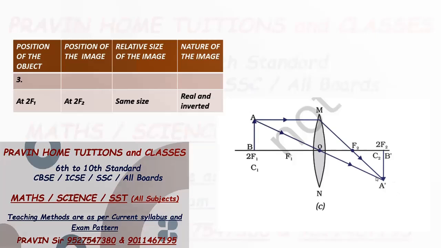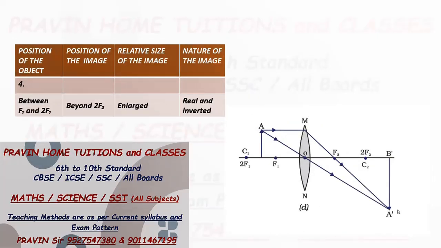Now where is image formed? Image is formed at 2F2 position. Now relative size of image, size of image is same as that of object. And nature of image is real and inverted.